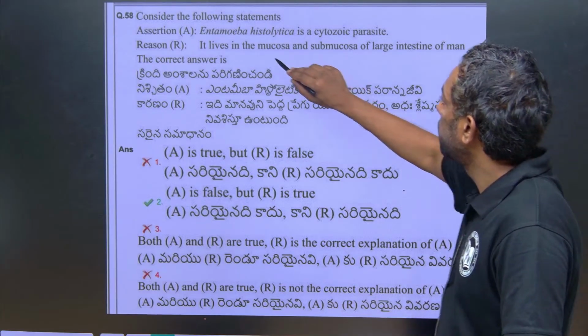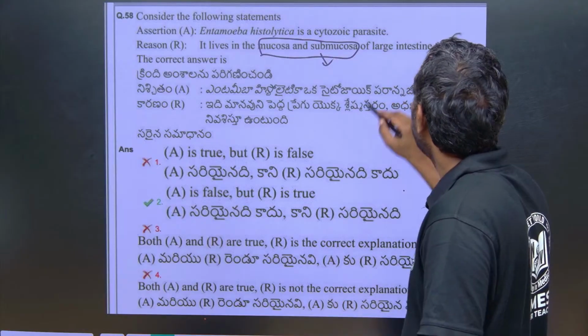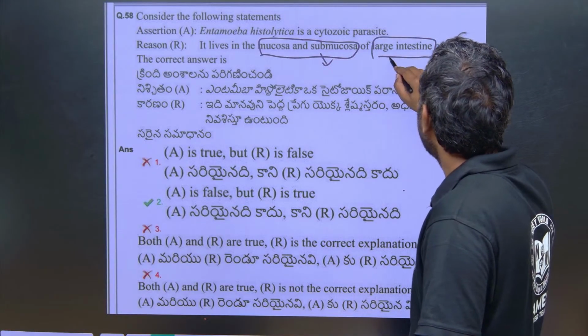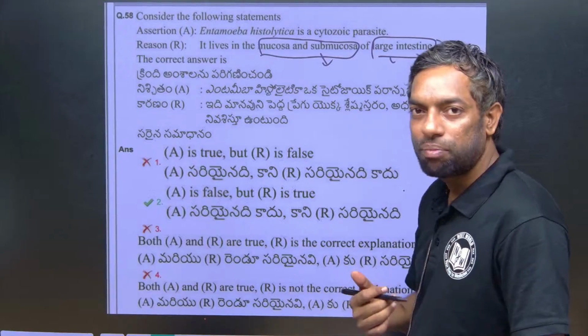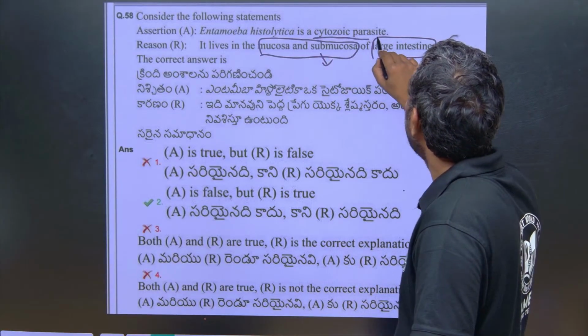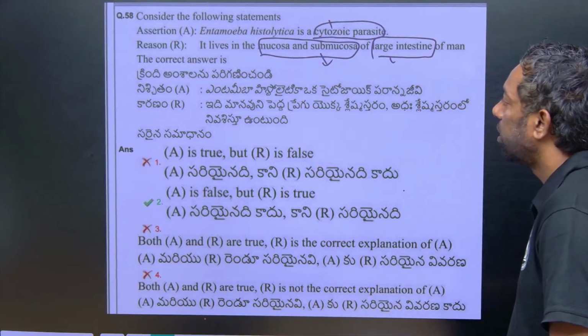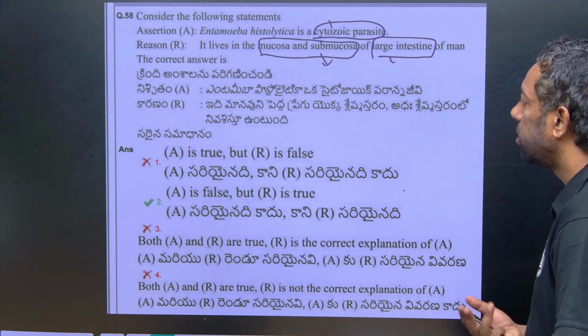Of course, this is the mucosa and submucosa of the intestine. Entamoeba histolytica settles especially in the large intestine, where their population increases. It is not cytozoic, it is an endoparasite, not in the tissue actually. This is a direct question.